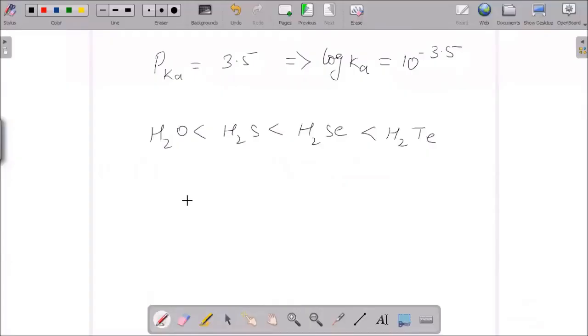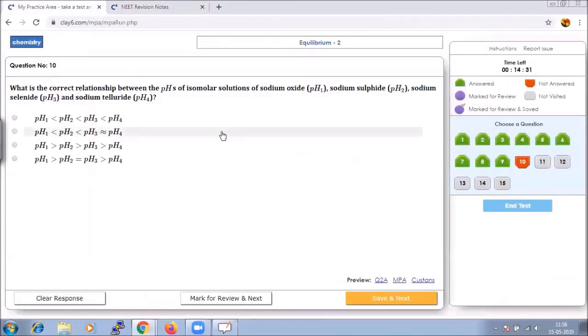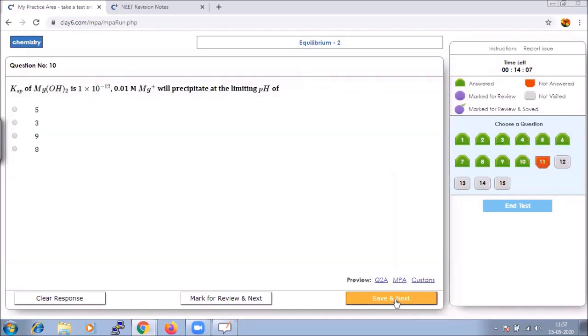Based on it, the more the basic character, the more will be the pH, and if the basic character is less, it is inversely. Based on this order, from the given pH values, pH 1, pH 2, accordingly match and then rearrange it. Then we rearrange that: pH 1 is greater than pH 2, greater than pH 3, greater than pH 4. So option C should be the right one. Let's save that and go to next.